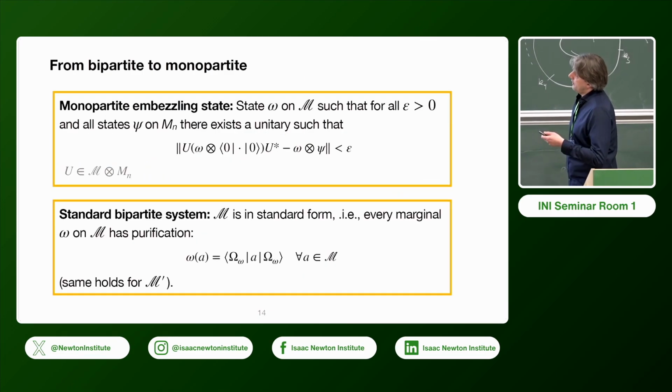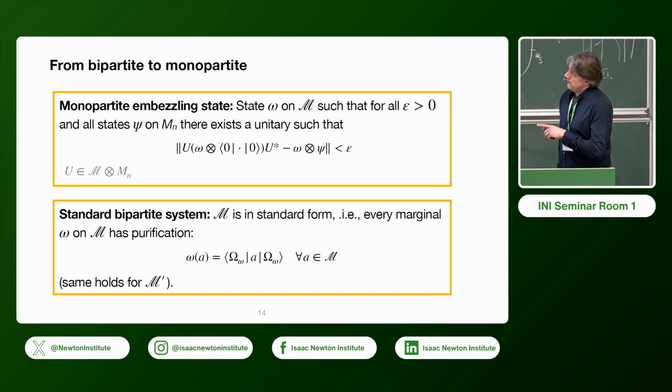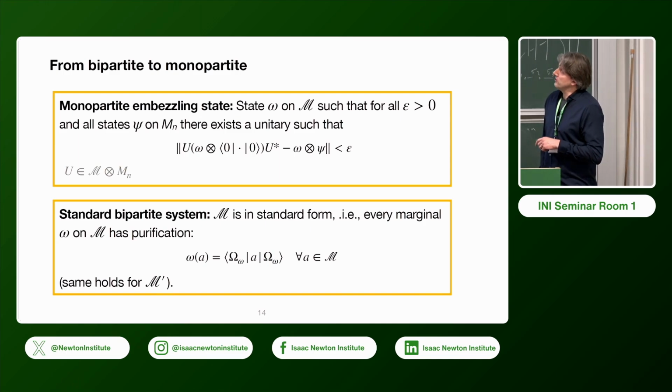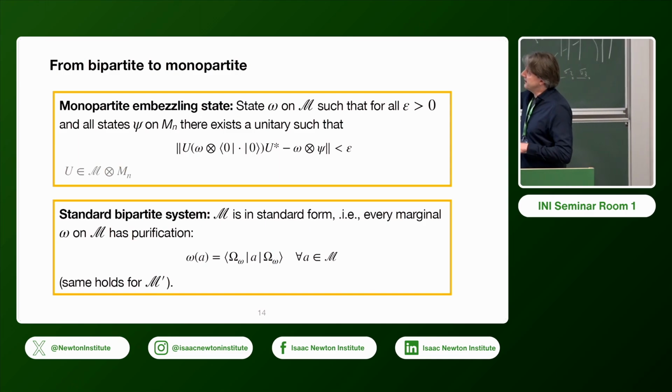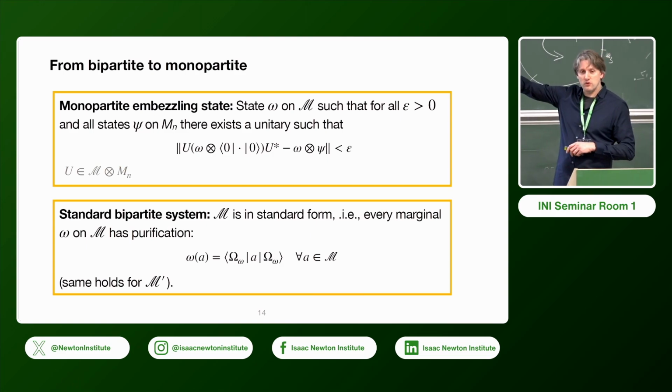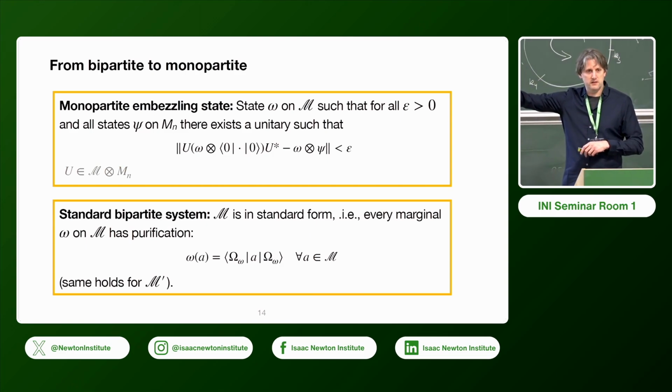And to do this, we also need the concept of a monopartite embezzling state in our setting, which is basically the same statement where we just talk about the marginals of, let's say, Alice.